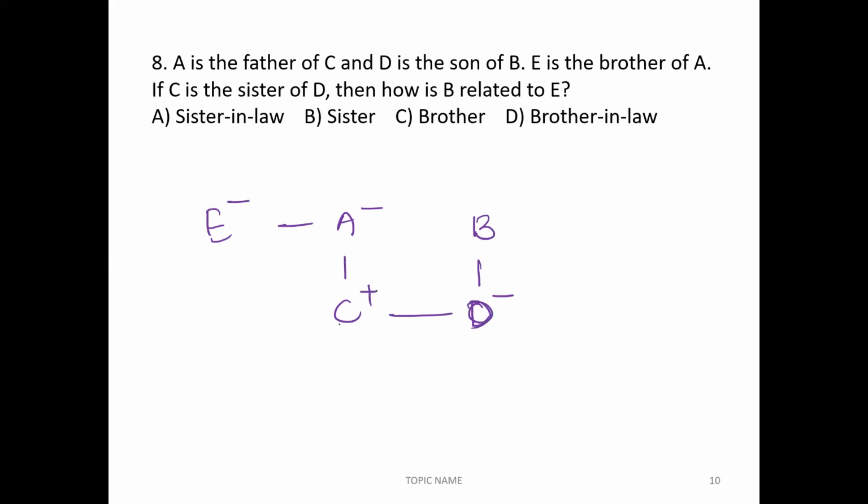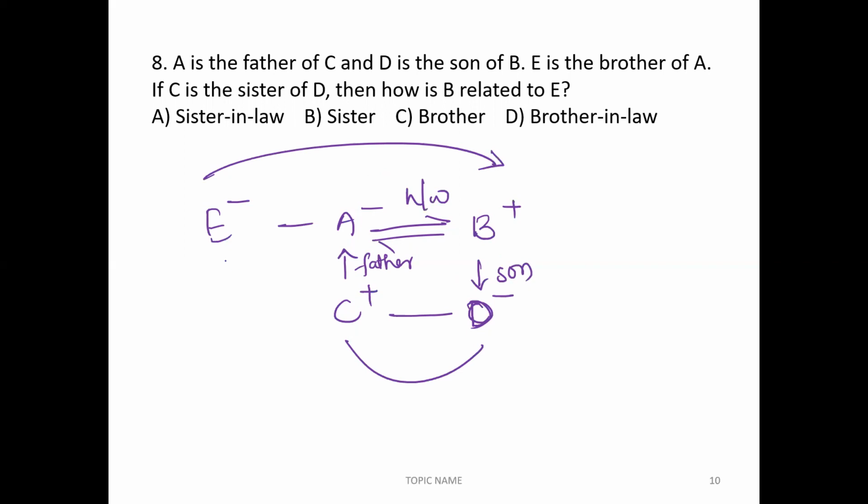These two people are sisters and brothers. Can we say A and B are a married couple? Yes. A is the father, and D is the son of B. We can say these two people are couples. Correct. Now how is B related to E? Brother's wife, we can say sister-in-law. The answer is option A, sister-in-law.